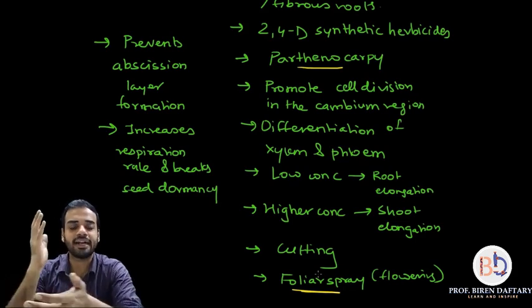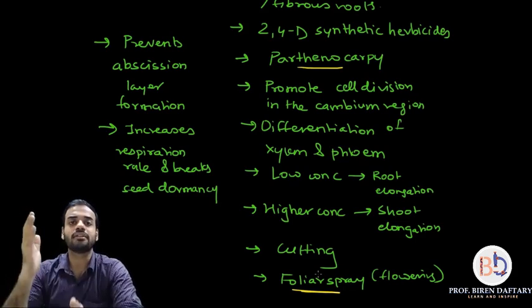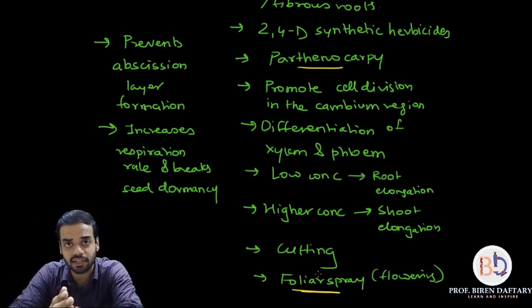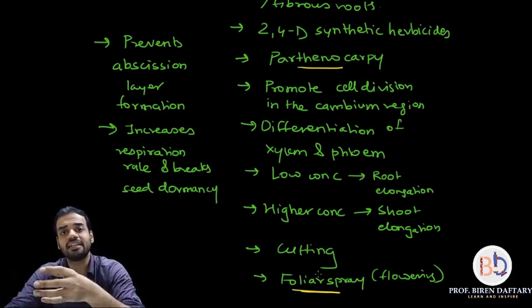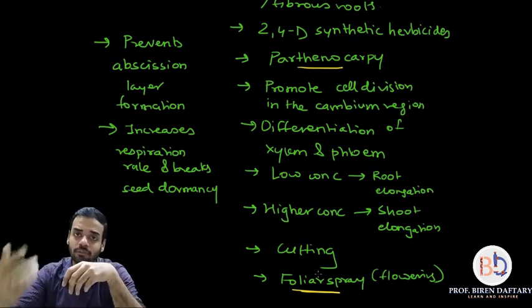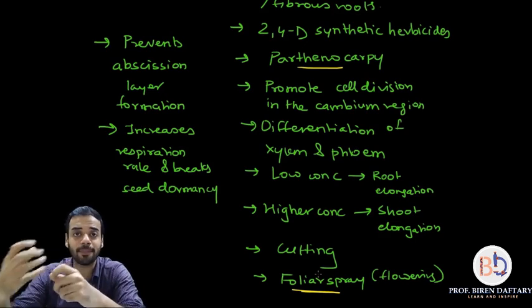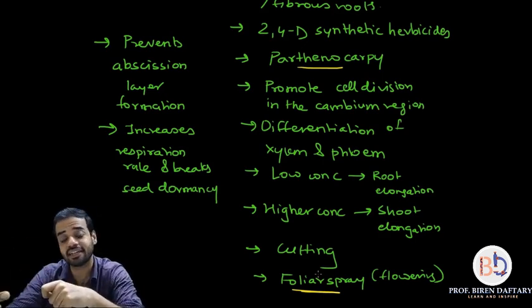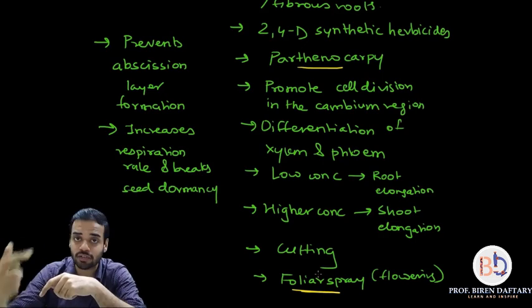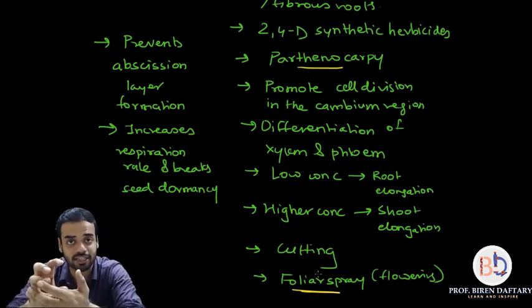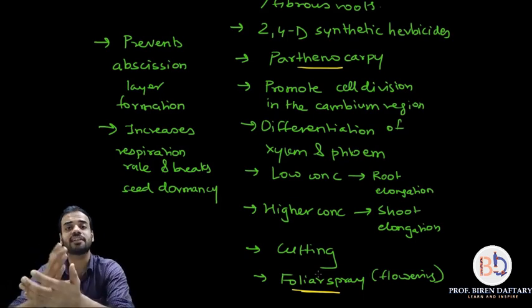Last point is, when auxins are added to plants, they increase the respiration rate. Plants take in oxygen and give out carbon dioxide in normal respiration, but that pace increases when auxins are added. So respiration becomes much more efficient: more oxygen is taken in, more carbon dioxide is given out in the same unit time. And it also breaks seed dormancy.